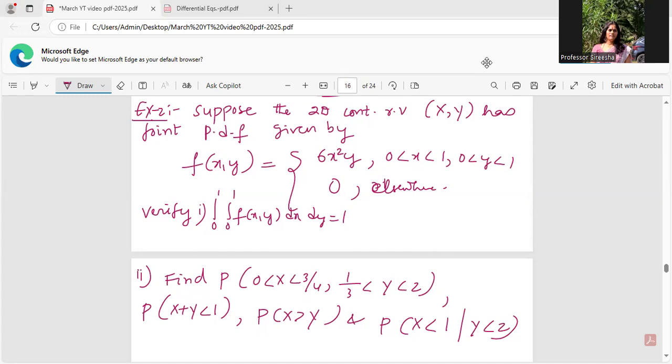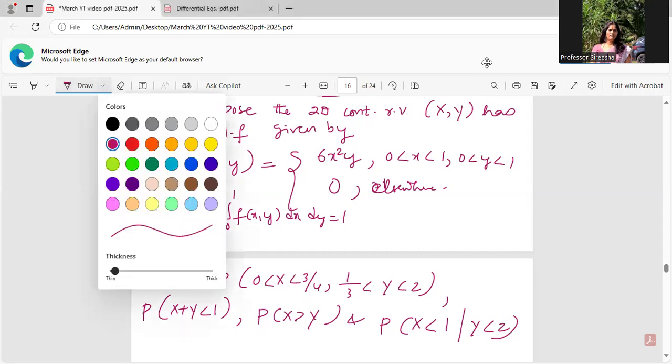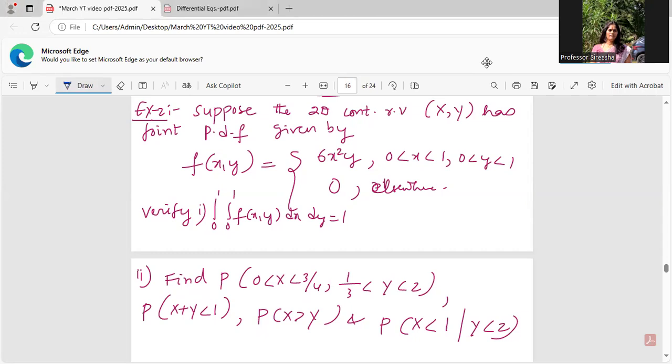Let's see one more example on joint probability distribution for continuous random variables. Suppose you are being given a two-dimensional continuous random variable (X, Y) whose joint PDF is given by 6x²y for x ranging between 0 and 1 and y ranging between 0 and 1, and 0 everywhere else.